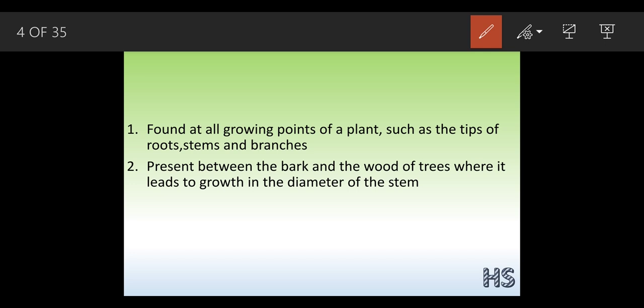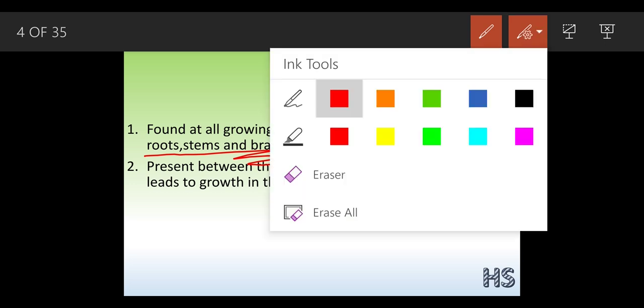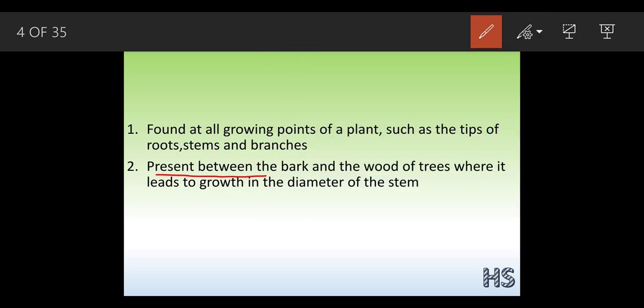There would be an increase in the root and the stem system, and the branches, the lateral side of the plant. The branches will also increase in diameter. Now they are present between the bark and the wood of the tree, where they help to grow the diameter of the stem.